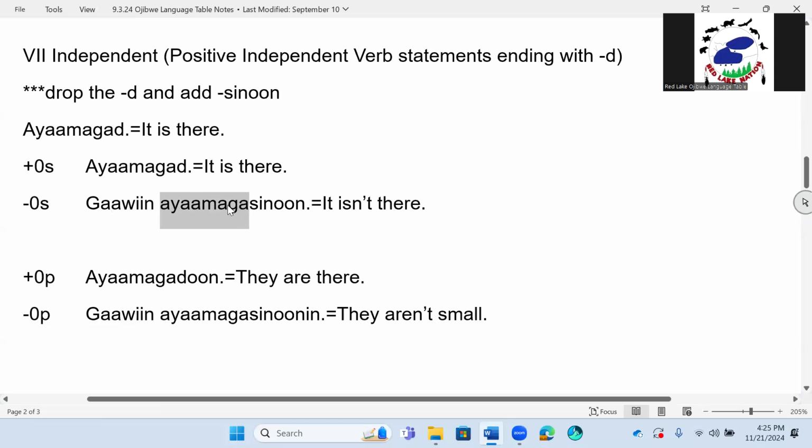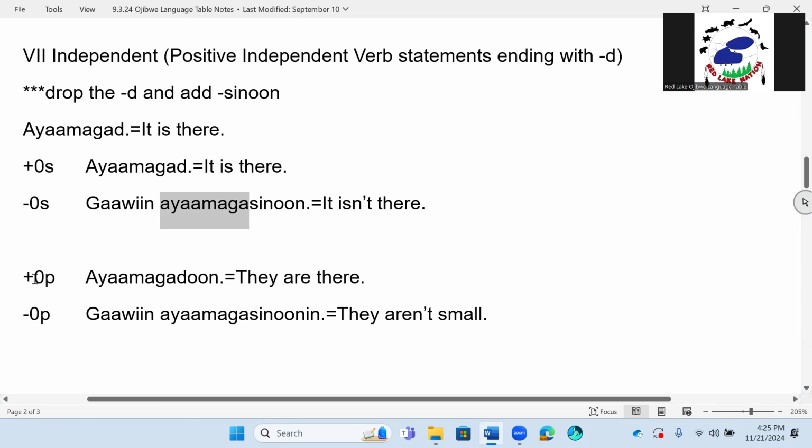Here's the original word. Here's the root word right here. Ayamagad. But notice the rule tells us to drop the D, so it's missing here. And we're going to add sinun. There's sinun on the end. Gawin ayamagasinun. It isn't there. Something plural. I mean, singular. My bad. Now we go to the plural side.